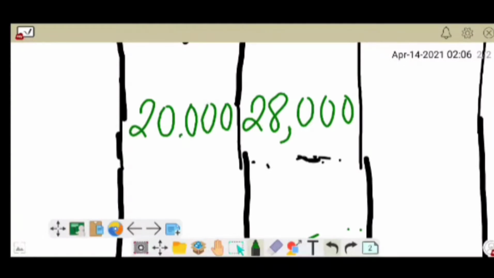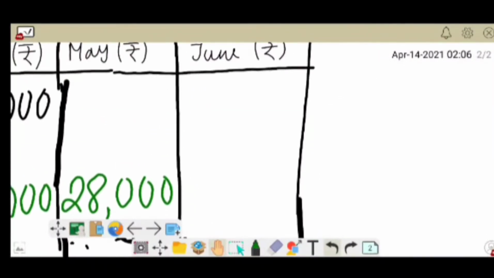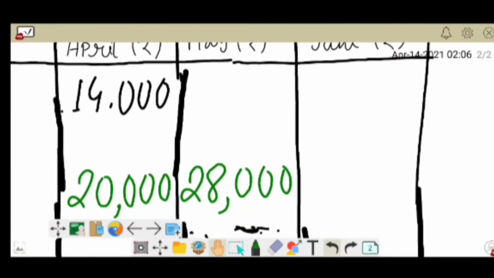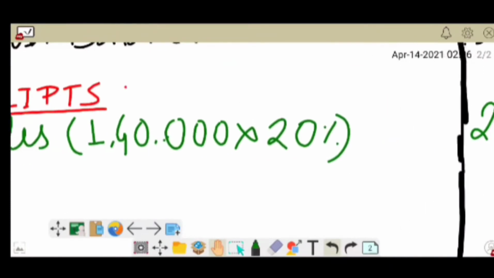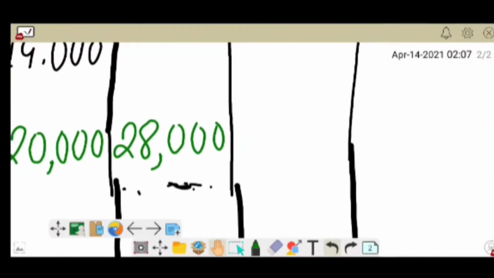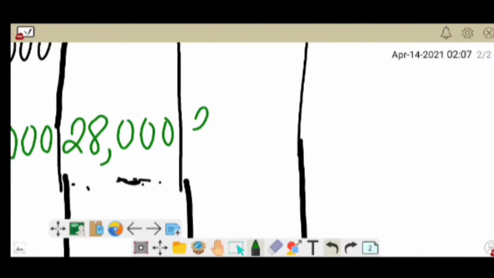And again, the sales of June is 1,60,000 into 20%, so this is 32,000. This is the amount of cash sales we have to calculate from the question.